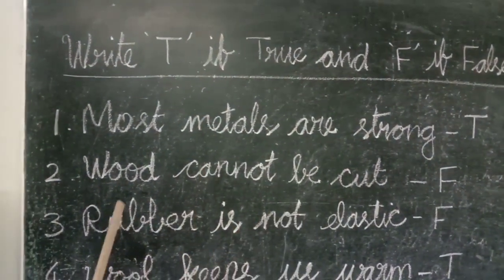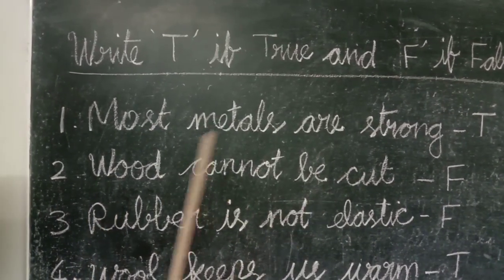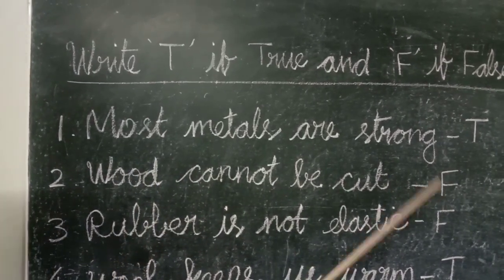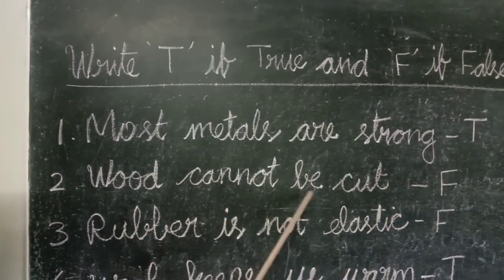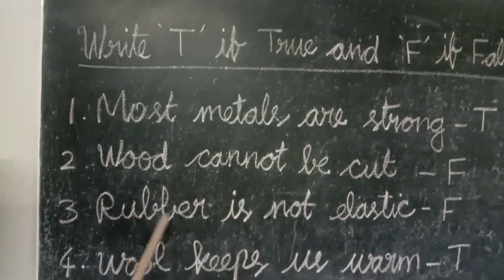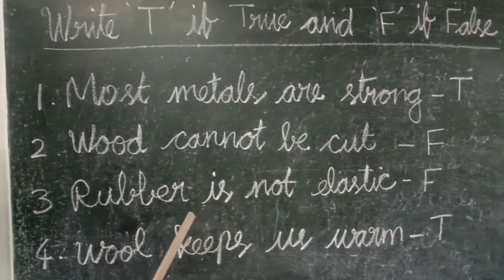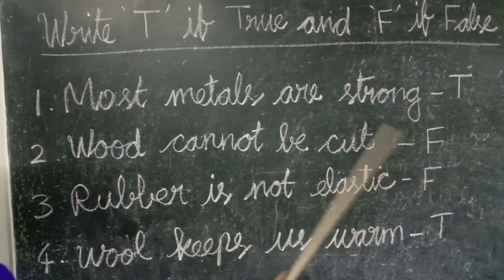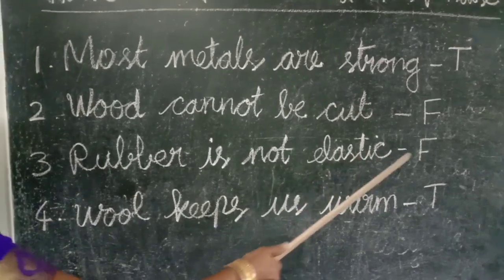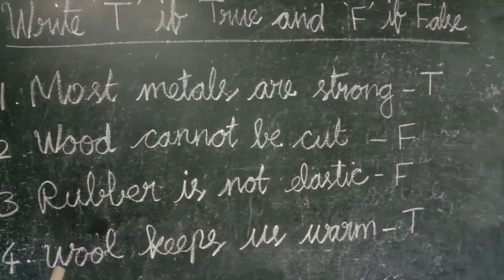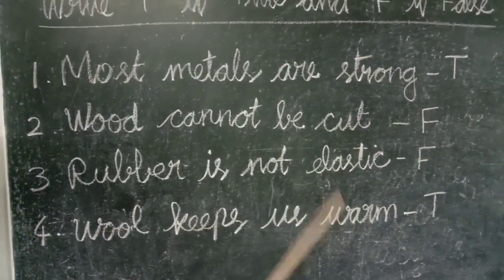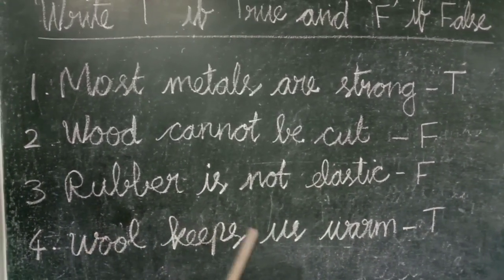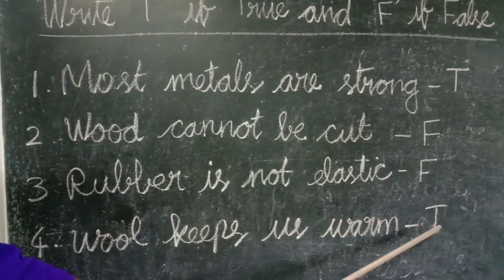True. Second one. Wood cannot be cut. Wood is a cuttable material. So, we should write false. Wood cannot be cut. Next one. Rubber is not elastic. Rubber is an elastic material. So, we should write false. Rubber is not elastic is a false statement. Next one. Wool keeps us warm. It is correct or not? Yes, it is correct one. Wool keeps us warm. So, we should write T.